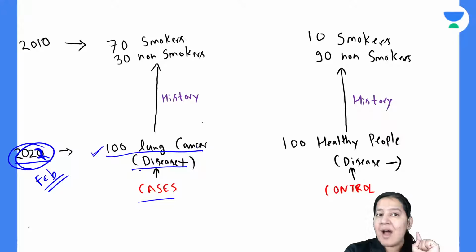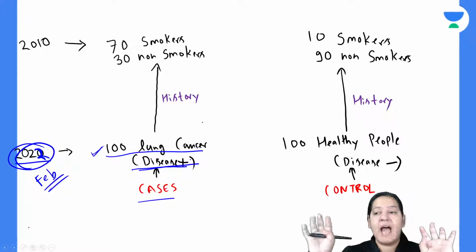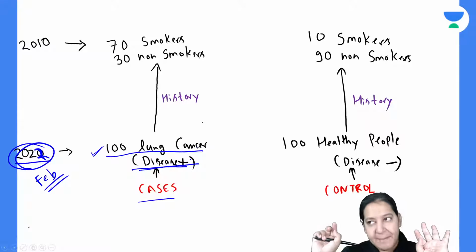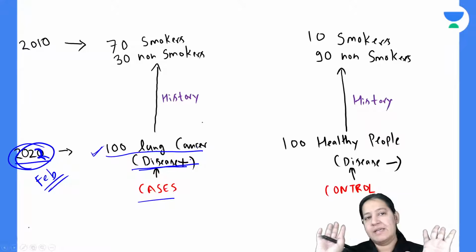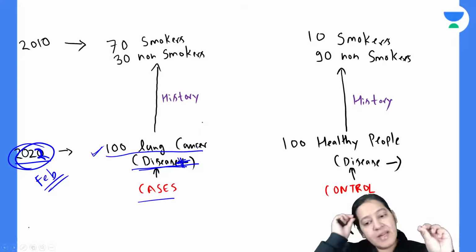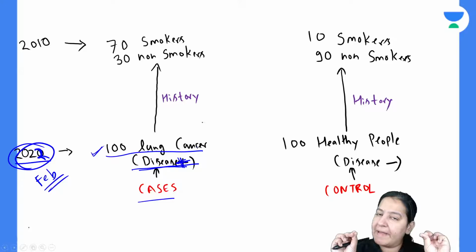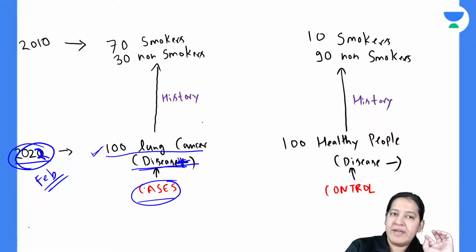So in that, the disease under study is always present. I don't know about other diseases. I don't know whether they are diabetic or not, whether they are hypertensive or not, whether they are tuberculous or not, but they have lung cancer. They all have the disease present. By disease, I mean the disease which is under study. My disease under study in this example is lung cancer. So these all are 100 cases.